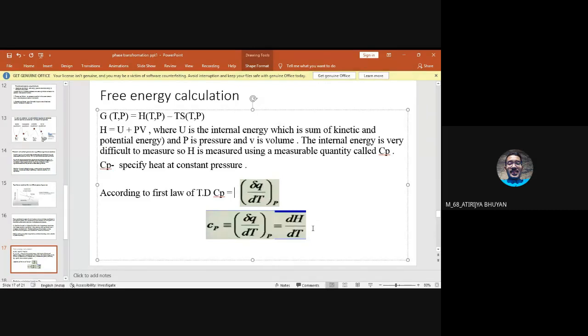Different. Can you tell me how it is different? Enthalpy is the heat change at constant pressure. Okay, very good. But you can just have a look. This del Q is equal to dH now. So are they same or different? Here del Q and dH are same now. Cp is equal to del Q by dT. Here Cp is equal to dH by dT.